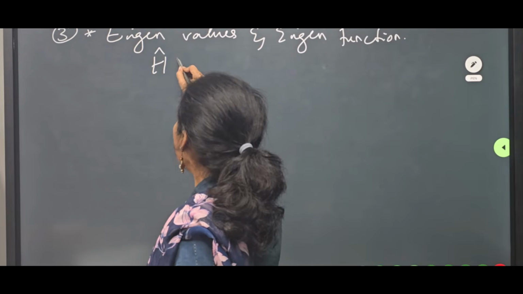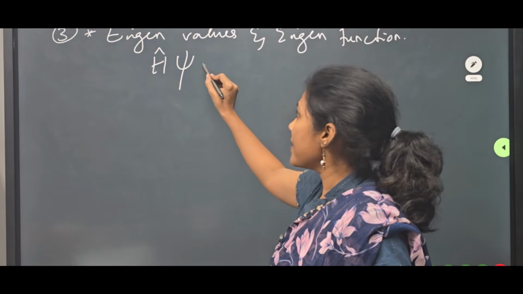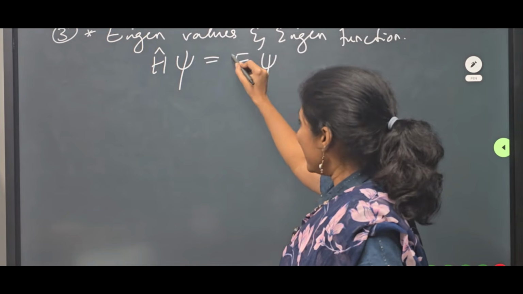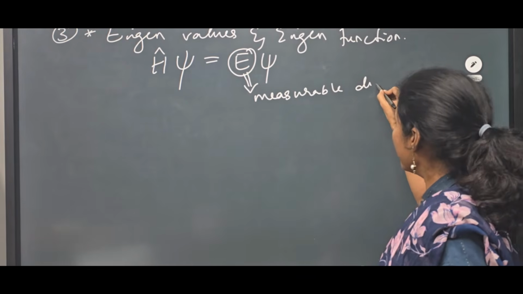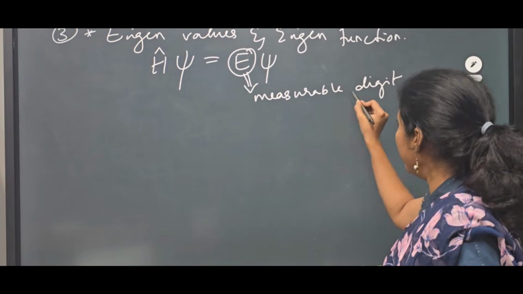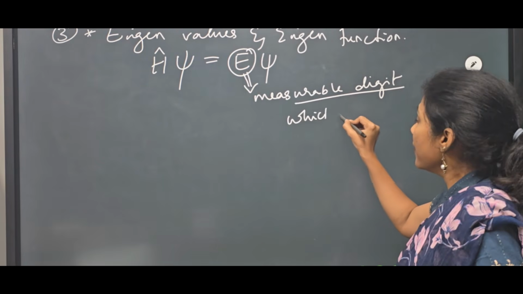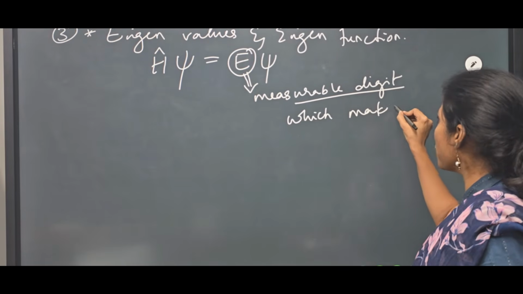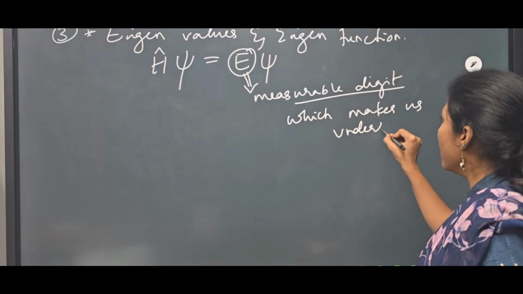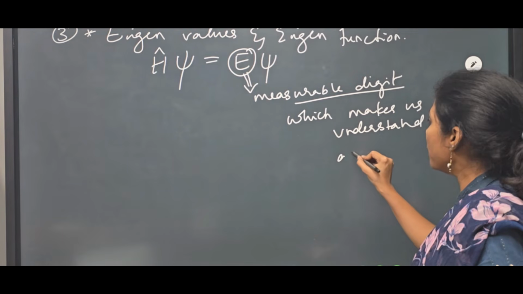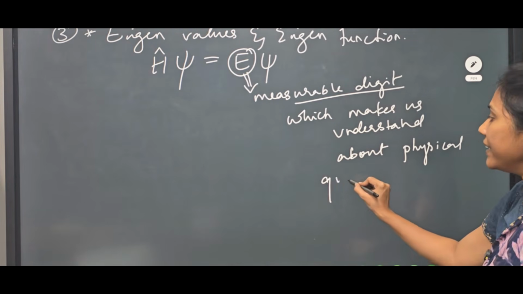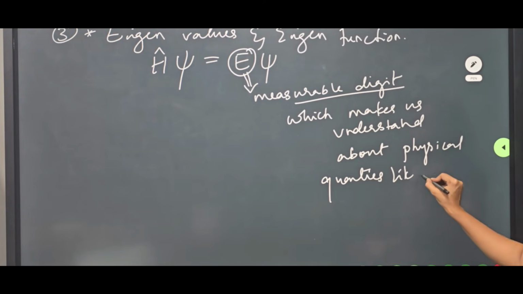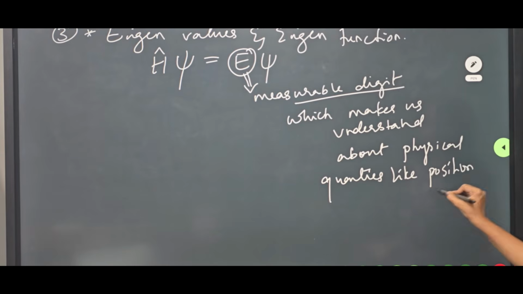Suppose a Hamiltonian operator is operated on a wave function psi, and you will get E psi, whereas this E is a measurable, meaningful digit which makes us understand the physical quantities like position, momentum, P means momentum, E means energy and so on.